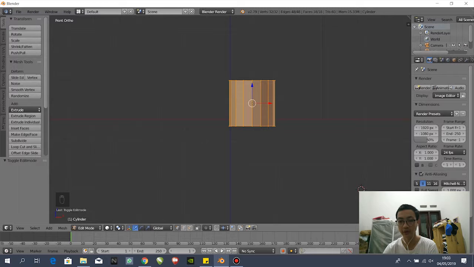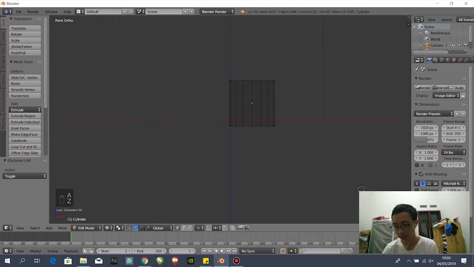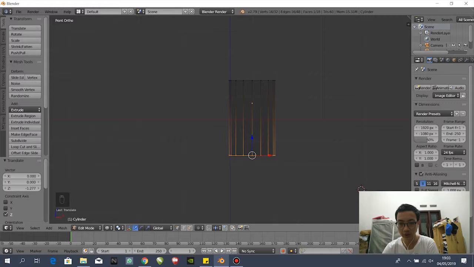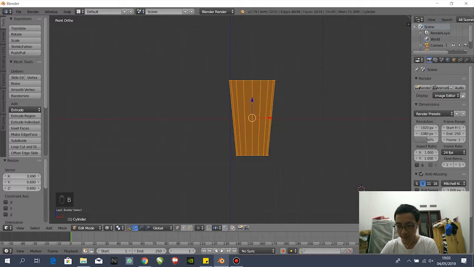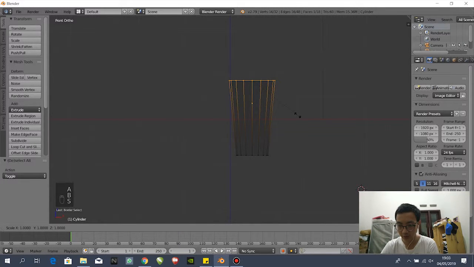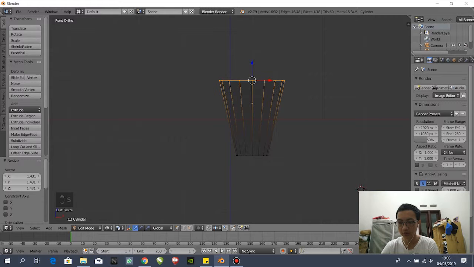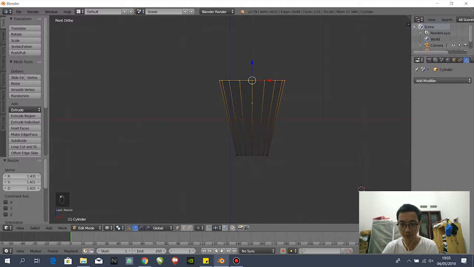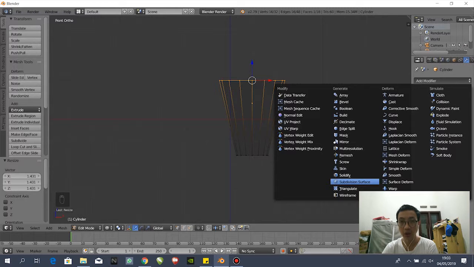Okay, you can see like that, and then go to the object modifier, and then add modifier, subdivision surface. Then it's gonna be like this, and it's weird, but that's okay. I'm gonna change this to 3 or 4. Okay, gonna use 3 and then render it 3, and back to the model.